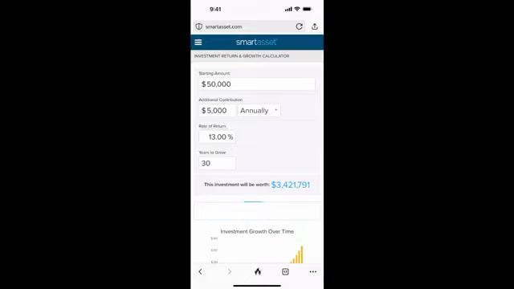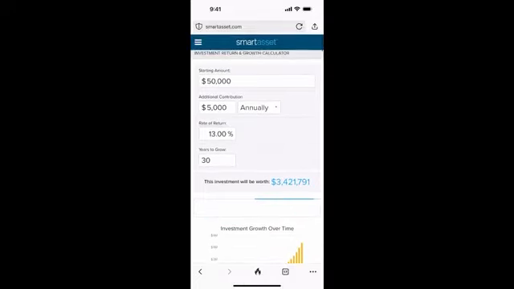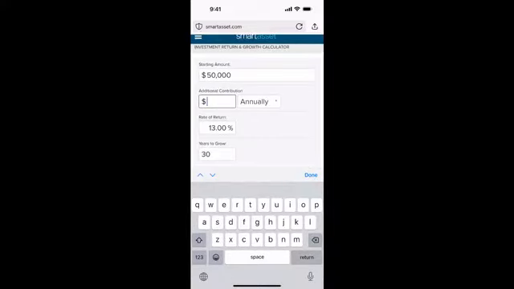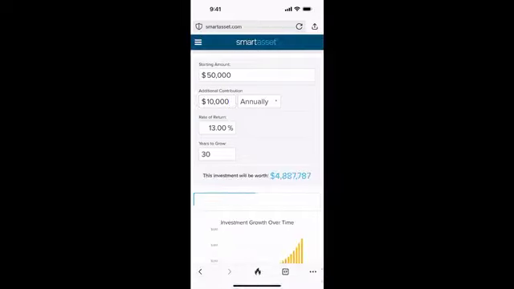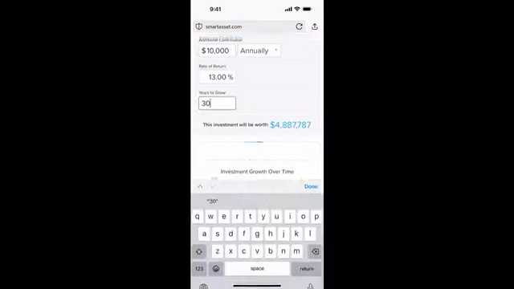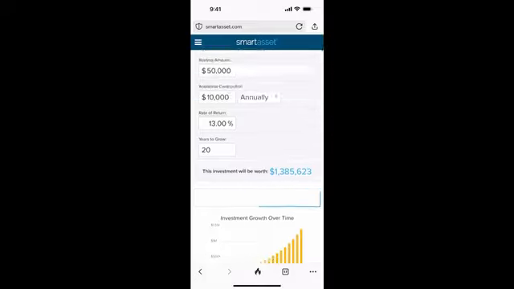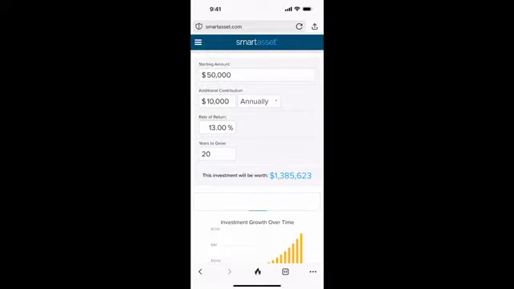Now you might say, I want to retire earlier. I don't want to wait 30 years. So all you would do then is invest more. We could take up this additional contribution and say, all right, let's put in 10,000 a year. We'll double that amount. And if we do 20 years now, you're not going to stop investing the day that you turn 65. So if you did this at a 13% rate, you can either contribute more or get a higher rate of return, and you still have enough to retire.